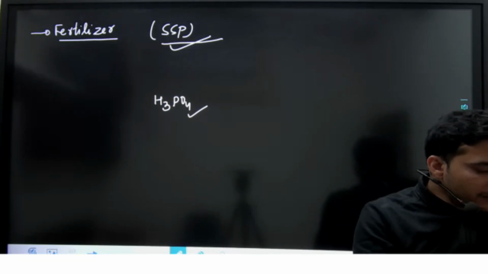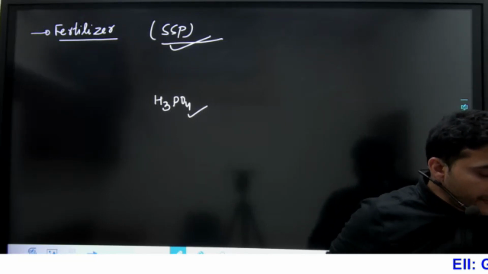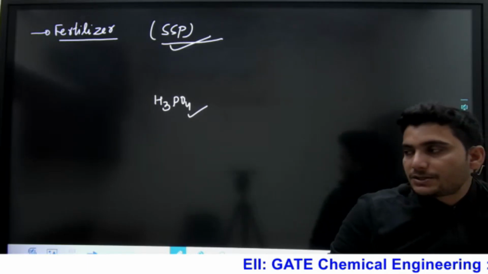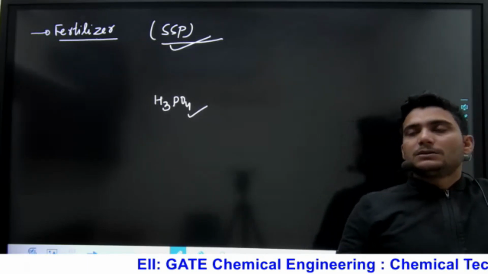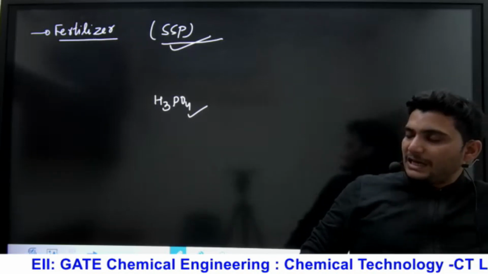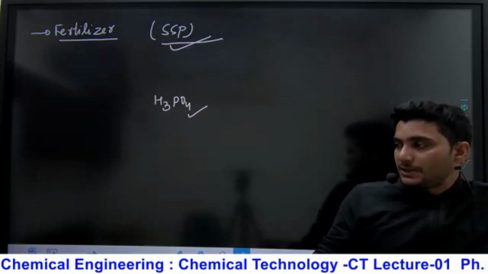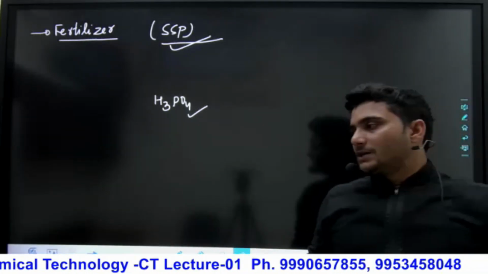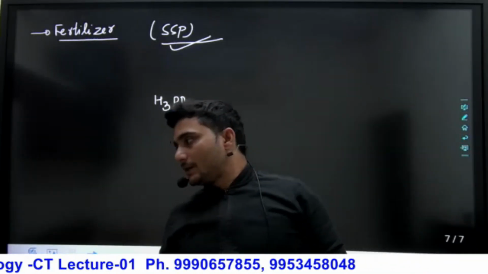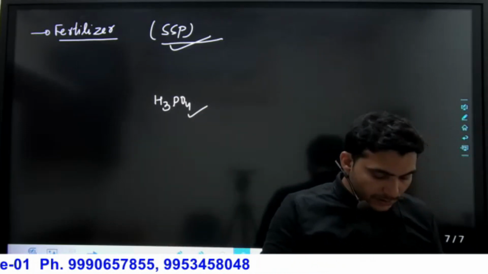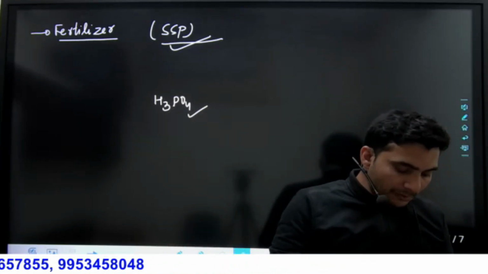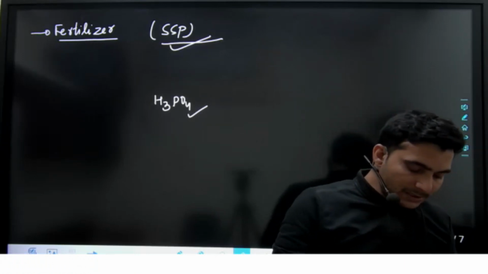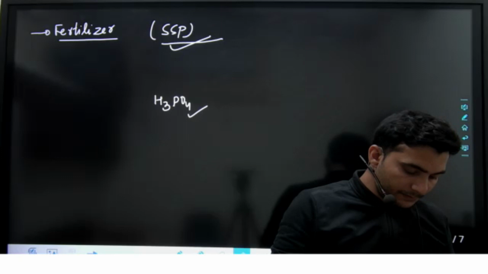Other than that, the next point: for handling concentrated HCl, it is also an acid, HCl that is present in our stomach. Okay, HCl is also produced in our stomach, it is a strong acid. So the suitable material for construction is Hastelloy, that is a nickel based steel alloy.